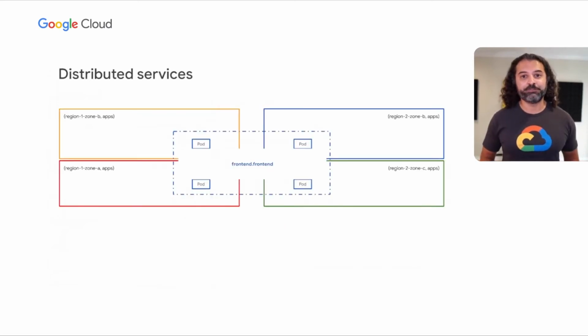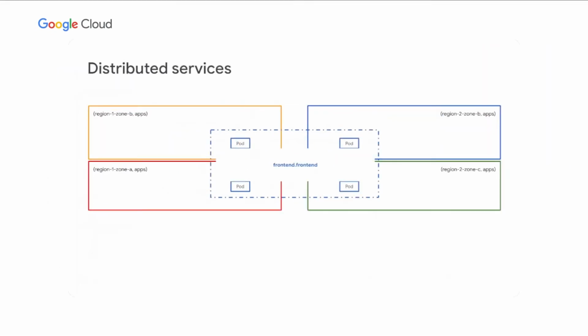So what do we do? Well, we run our services in more than one cluster. So we run something called distributed services. A distributed service is just a Kubernetes service that runs on multiple clusters. From an outsider's perspective, it's the same logical service. I don't need to know that it's running on multiple clusters. So here I have the same service frontend running on 4 clusters. On the left-hand side, I have 2 clusters in region 1 in 2 different zones. And on the right-hand side, I have 2 clusters in region 2 in 2 different zones.